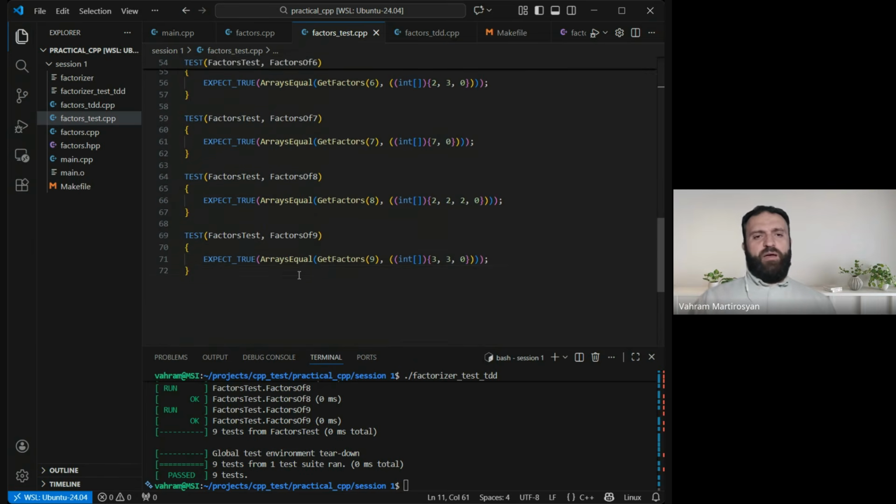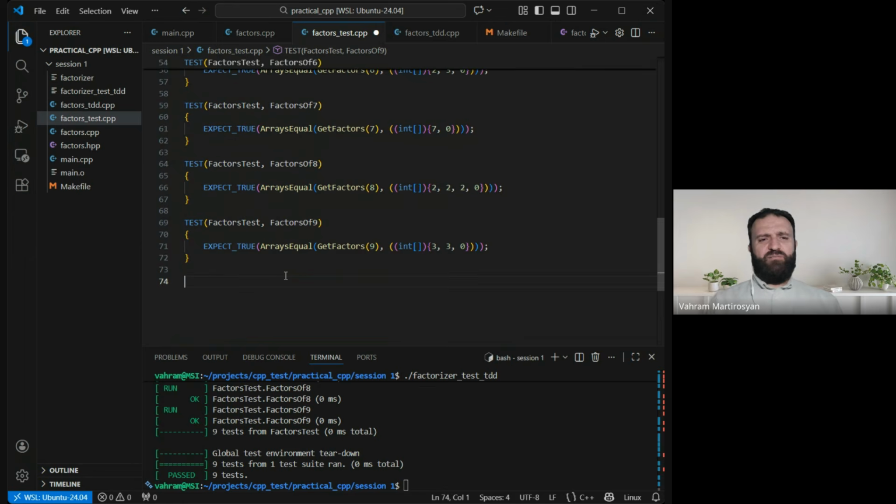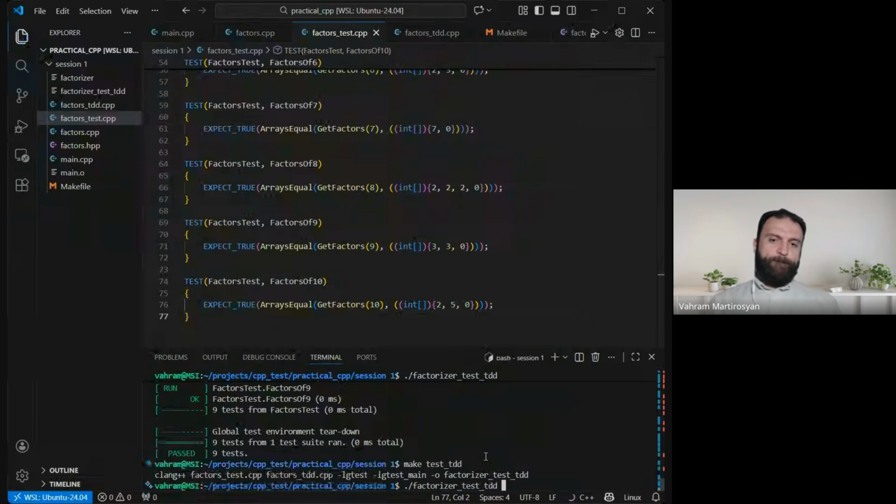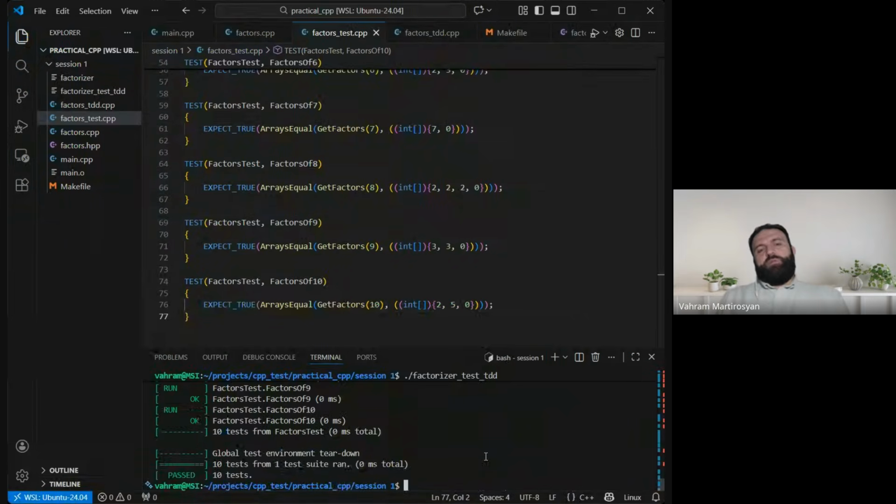Okay, now shall we try 10? Yeah, let's try. Factors of 10 would be 2 and 5. Is our system ready for that? Well, it is. Now I'm kind of stuck. Should I continue with 11? 11 is just another prime number. It is covered. 12, it is kind of boring.